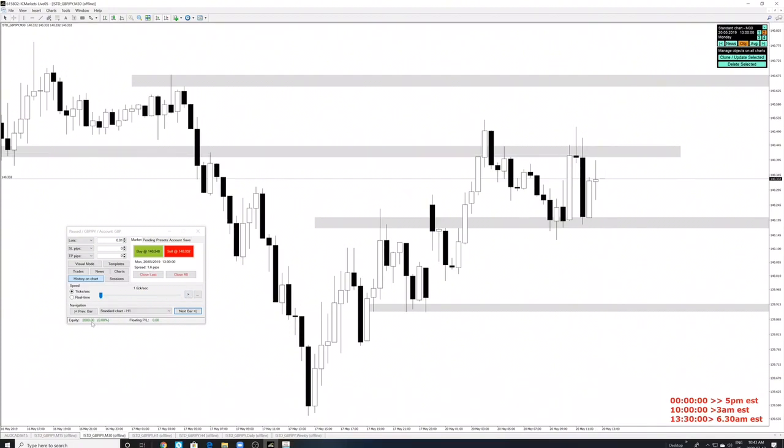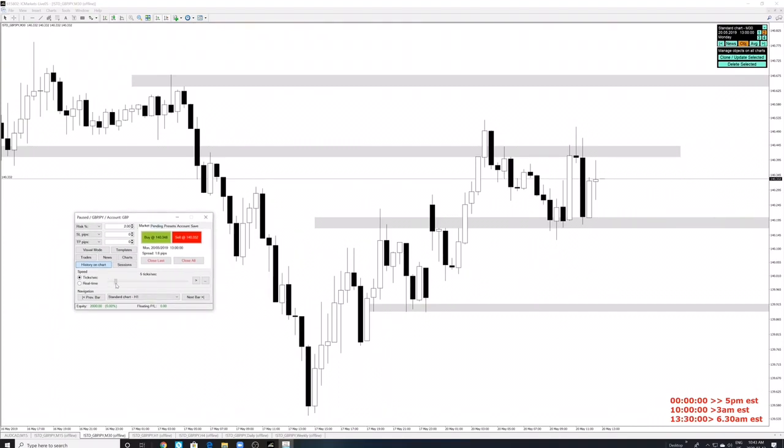So since we have $2,000, I think we're going to start by risking 2% per trade, right? Yeah, that's what we're going to start with, 2% per trade. So let's play this. Yeah, the 30-minute candle closed like this.